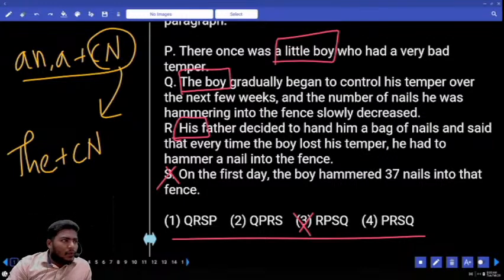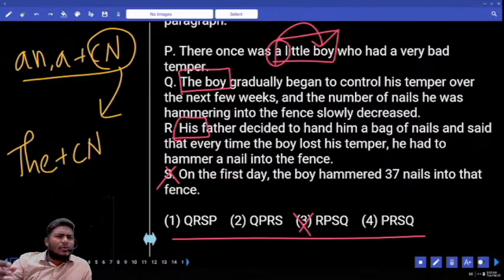Now, out of these two, which sentence is the introduction? Based on article only. That is the direct rule. What is the article rule here? A boy. A boy in the sense you are introducing some random boy. You don't know who that boy is. The listener doesn't know who the boy is.